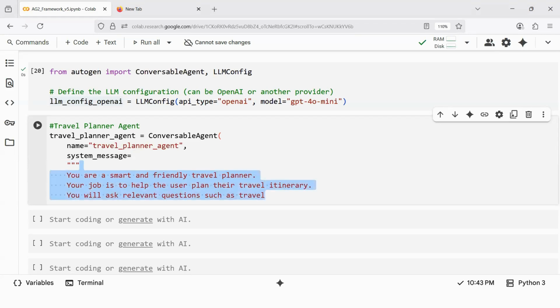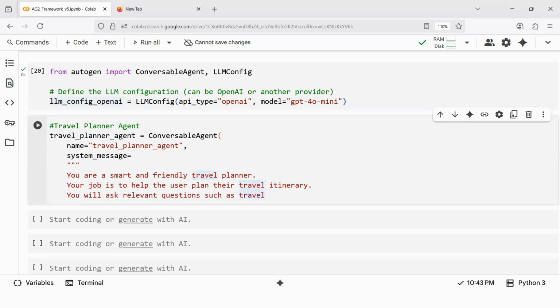If you really want to give a proper system message, you can also ask ChatGPT. You can tell the requirement: I want to create an agent like this. One of the agents is a travel planner agent, and I want to give a system message. This travel planner has to take the dates and the budget as input, and it has to give the best plan as output. For creating that agent, give me the system message. Then ChatGPT will give you the prompt that should be kept here as the system message. So if you're clear on your requirement but not clear how to write the prompt, you can get that from ChatGPT.